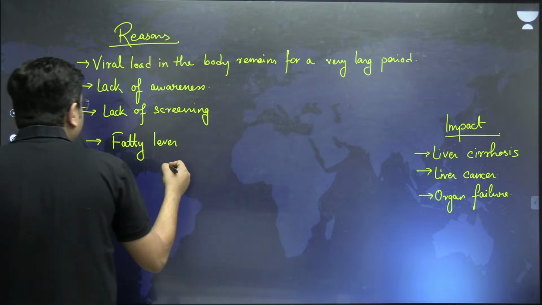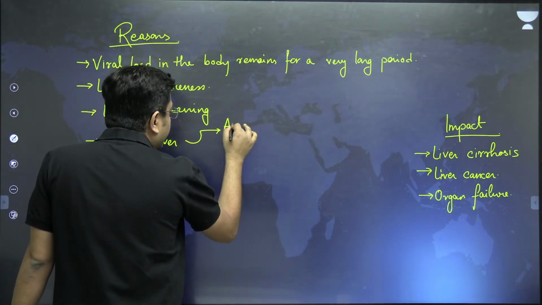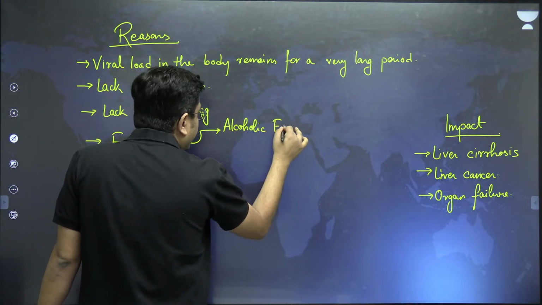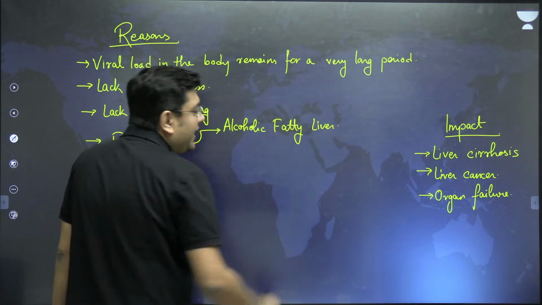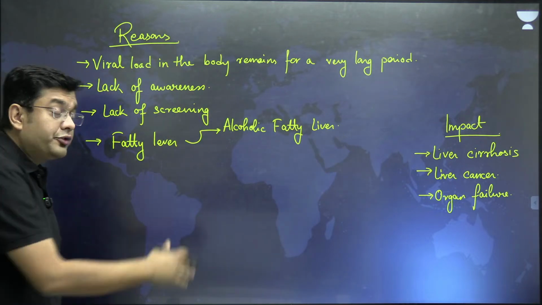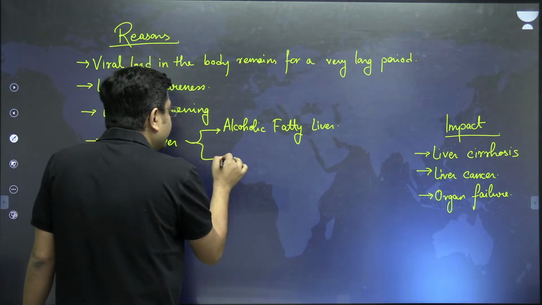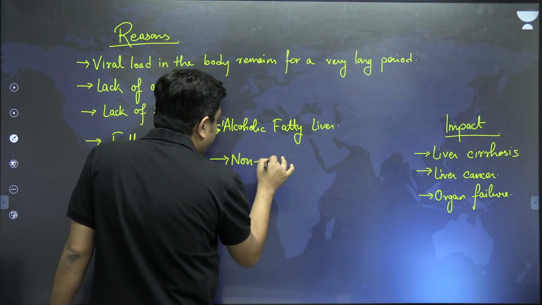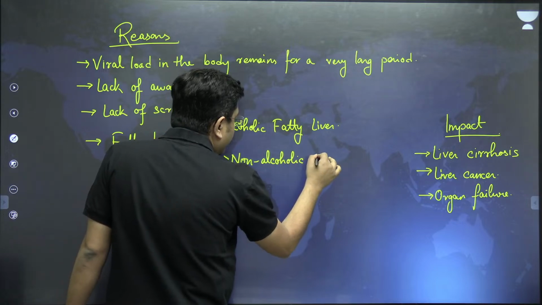So fatty liver is of two types. One is alcoholic fatty liver. The consumption of alcohol on a large scale leads to that fatty liver, so you are more prone to the damaging impact of hepatitis. And second is non-alcoholic fatty liver.